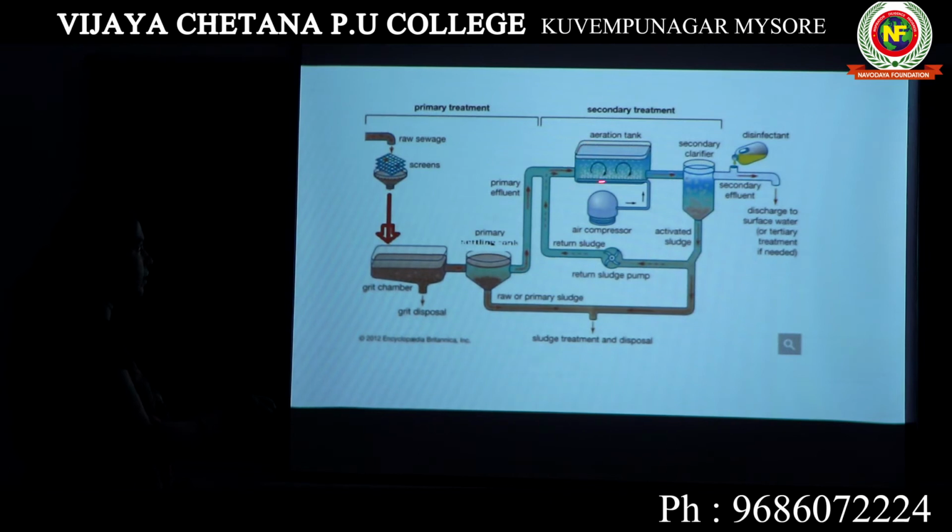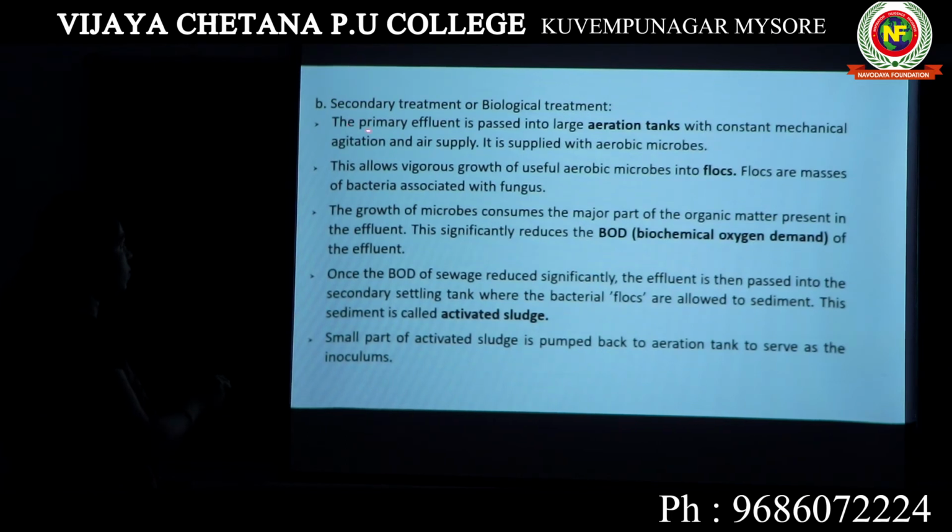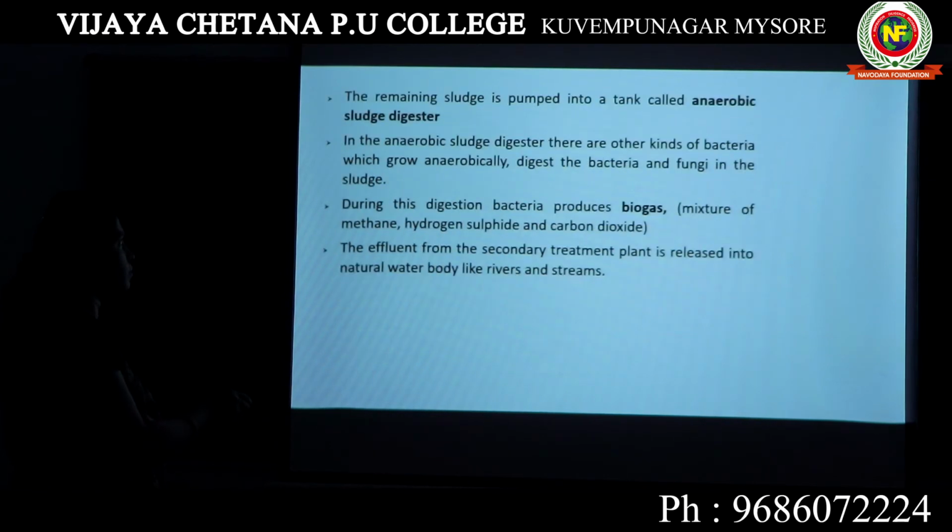It is a big tank. The primary effluent is passed into large aeration tanks, I showed you the picture, with constant mechanical agitation and air supply. It is also supplied with aerobic microorganisms.